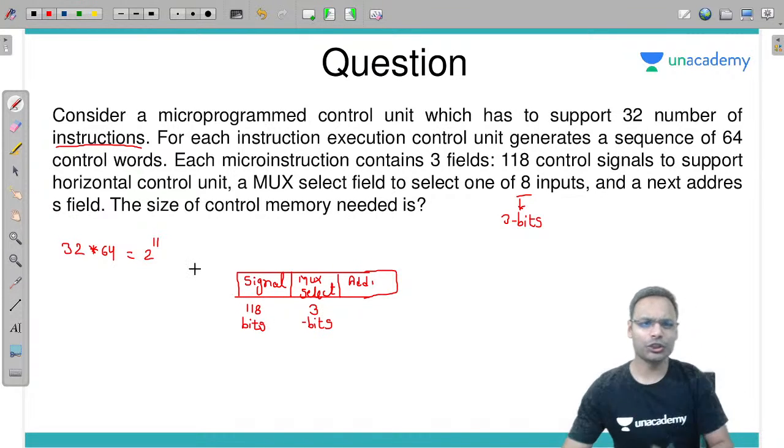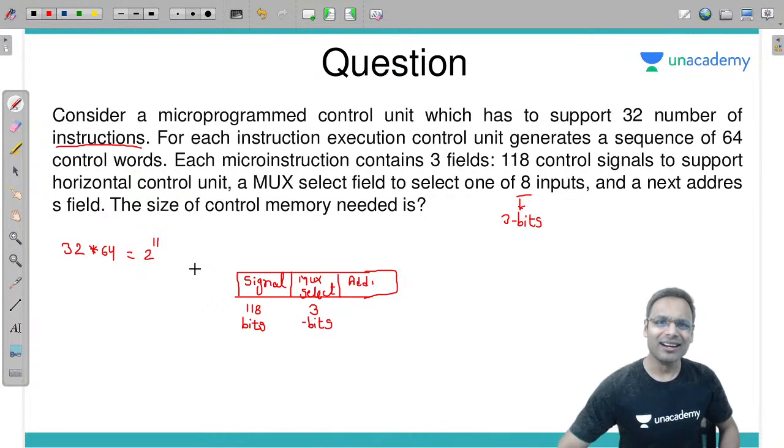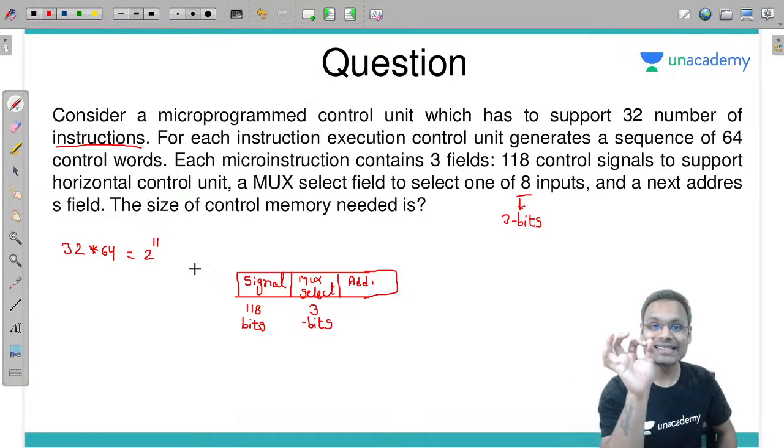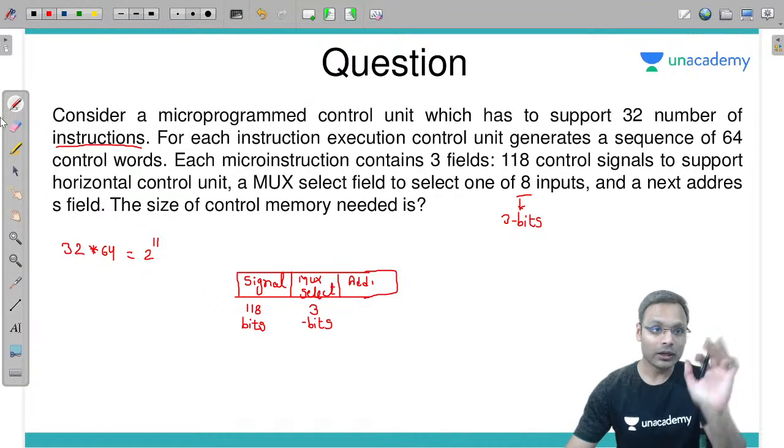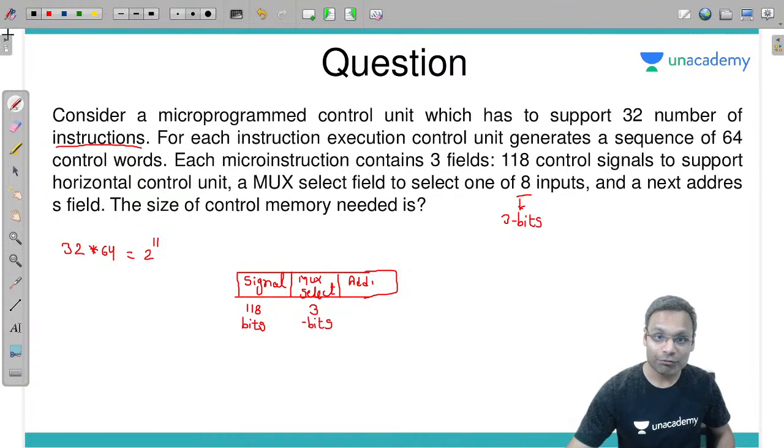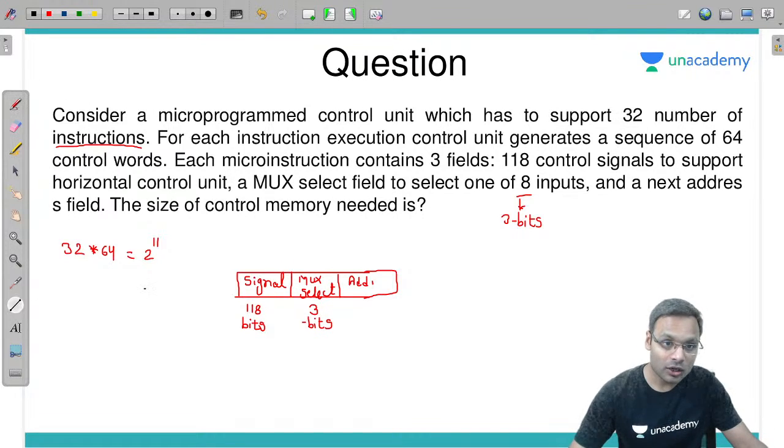Now the question is, how can I understand what the address size is? Look at this. We will understand the first two lines again, that we have a control unit in which 2 power 11 different control words I am storing. How many? 2 power 11 different control words I am storing.